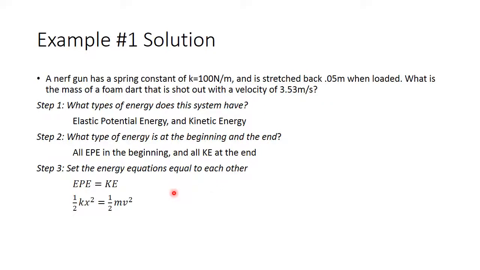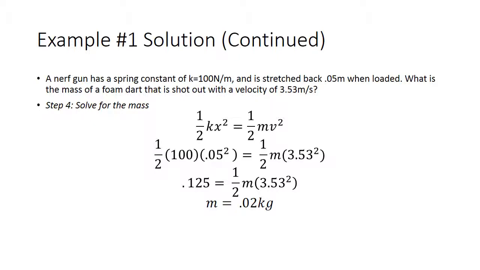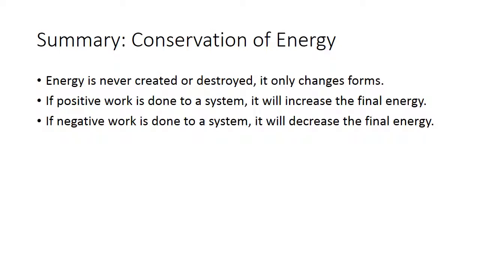Now we can set those 2 energy equations equal to each other. So we have 1/2 kx squared equals 1/2 mv squared. And then we can substitute in the variables that we know: the value for the spring constant k, x the distance stretched, and also v for the velocity. And next we can solve for the mass, and we will get 0.02 kilograms.